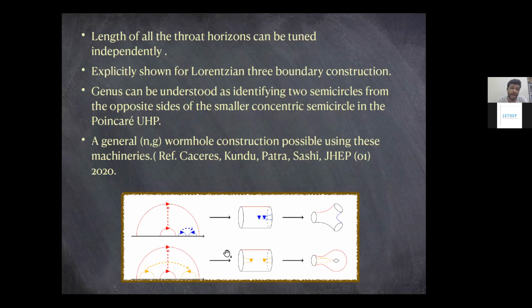Similarly, whenever you are dealing with removed semicircles, all you need to do to construct an n-boundary G genus multi-boundary wormhole is to remove semicircles on either side of this concentric smaller semicircle, and identify them in a systematic way so that you get a multi-boundary wormhole with your pre-decided number of boundaries and number of genus.